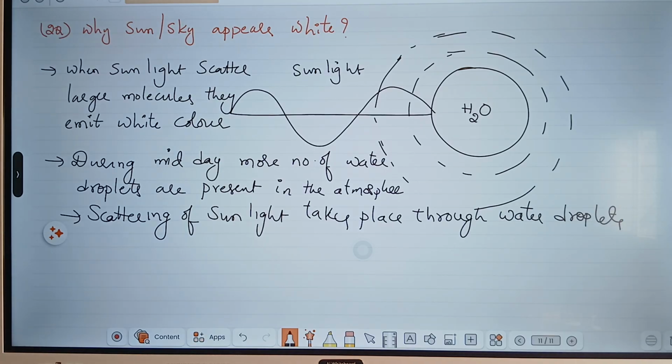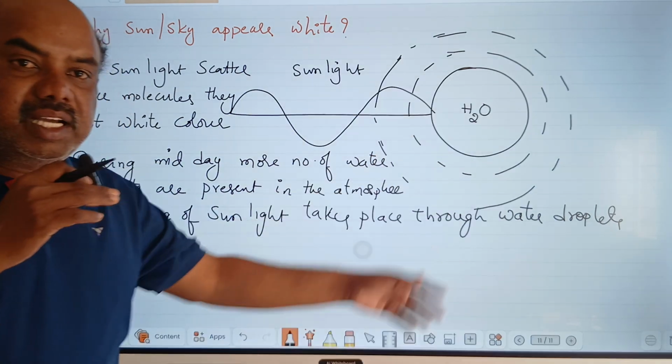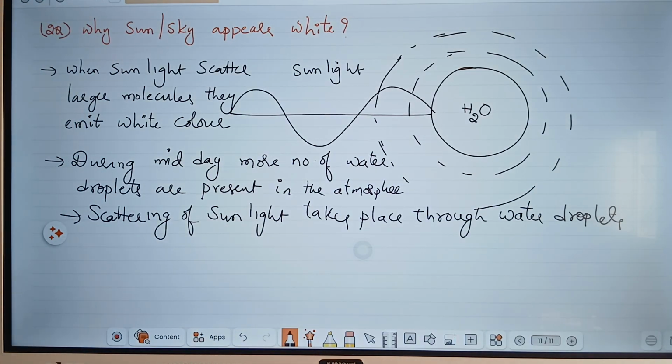Very important, beta. When sunlight scatters off larger molecules it gives white color, and off smaller molecules it gives blue color, as we are saying. So in the afternoon, because there are more water droplets, the sky appears white in color. Please note down.